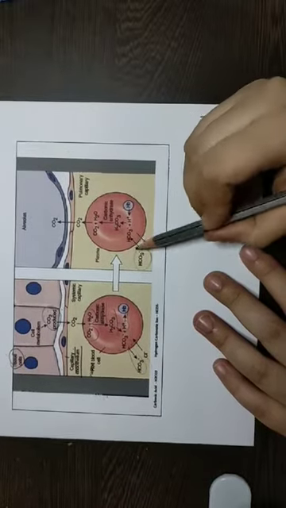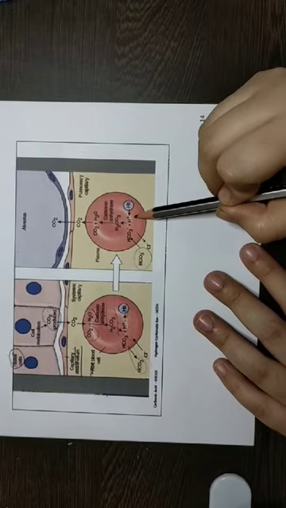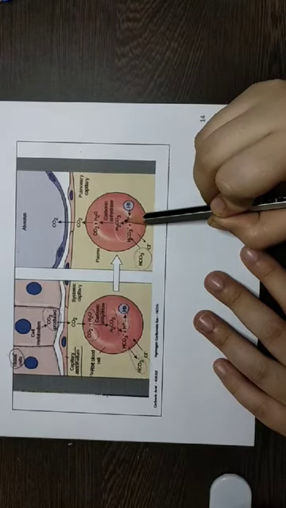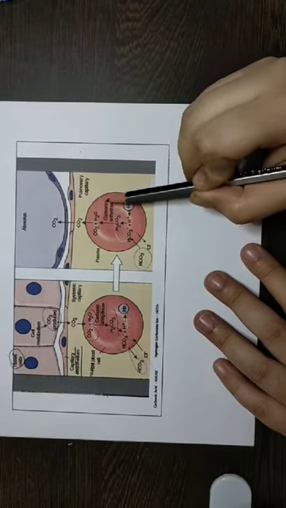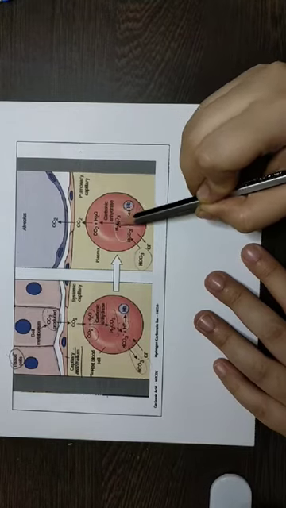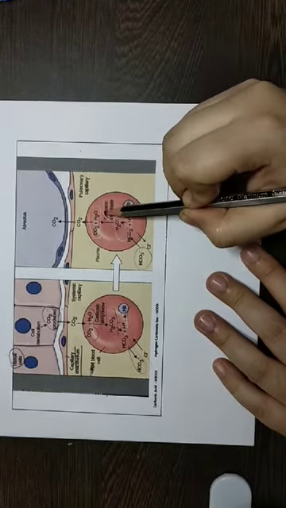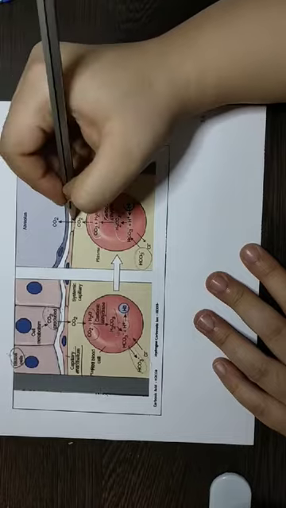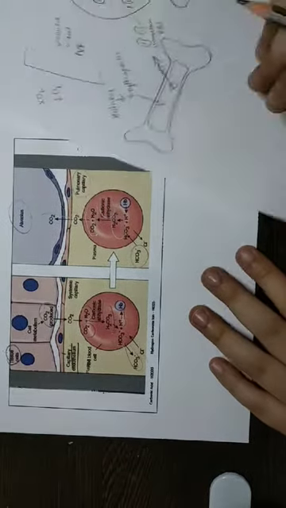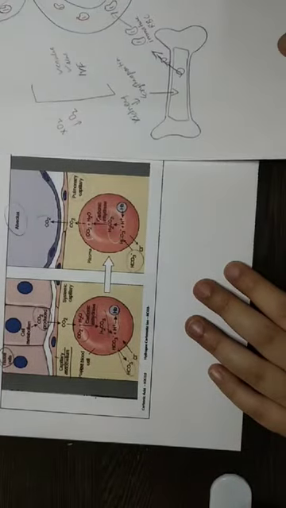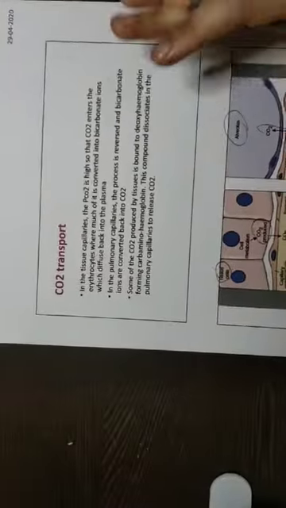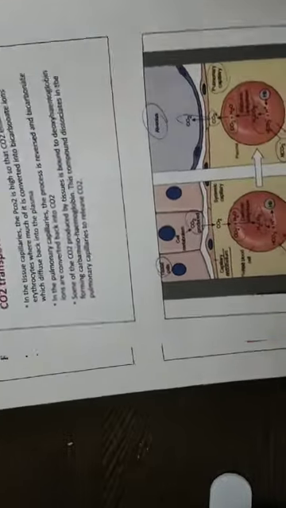Here what will happen? This hydrogen carbonate ion, along with the hydrogen ion which came from the hemoglobin, will again become carbonic acid. This carbonic acid, along with the reversible enzyme carbonic anhydrase, will again become carbon dioxide and water. This carbon dioxide will go from the pulmonary capillaries to the lungs. Okay, so this phase is happening. Where is this happening? Pulmonary capillaries. So this is your carbon dioxide transport.